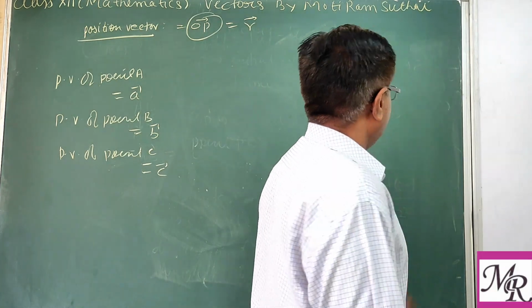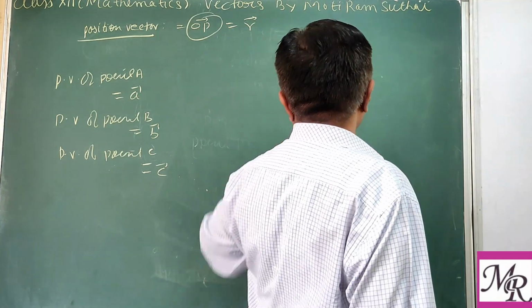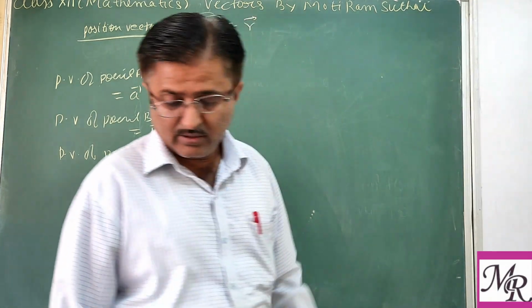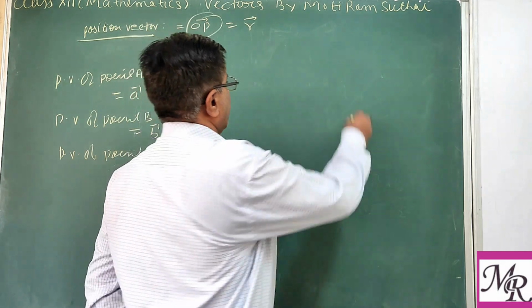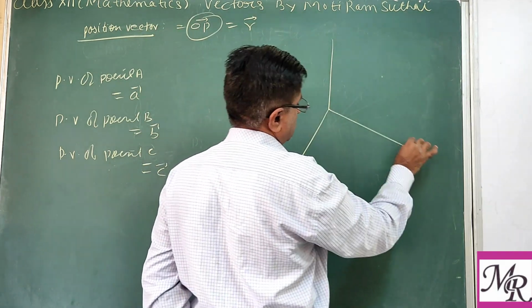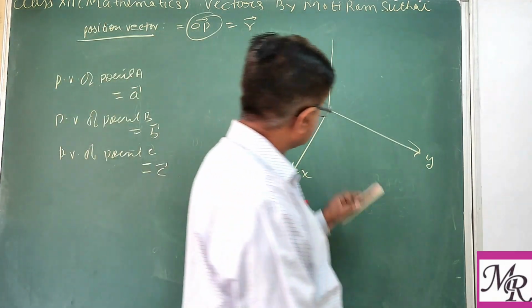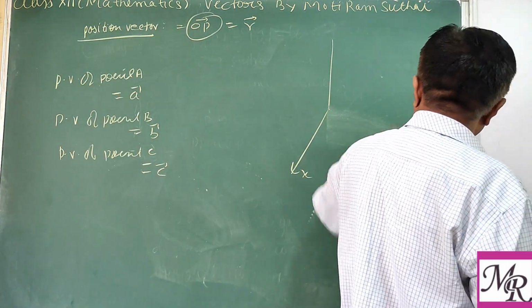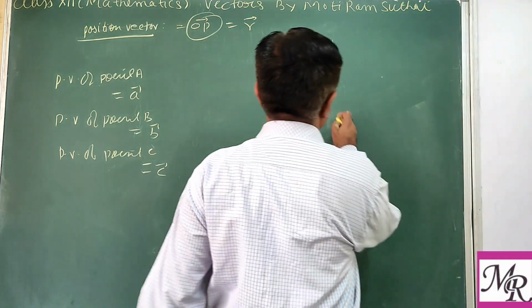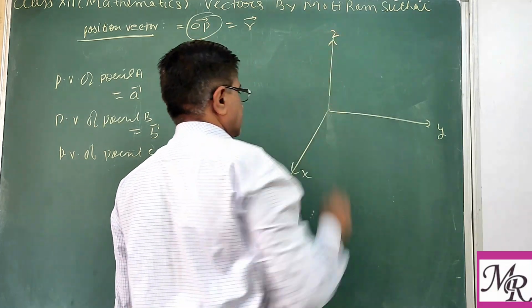See, suppose we take again the three-dimensional system of geometry, where three coordinate axes x, y, and z are mutually perpendicular.